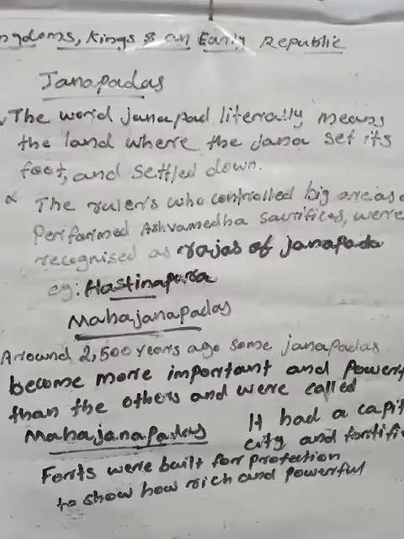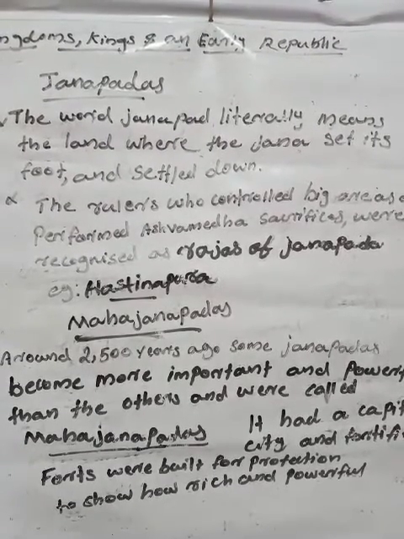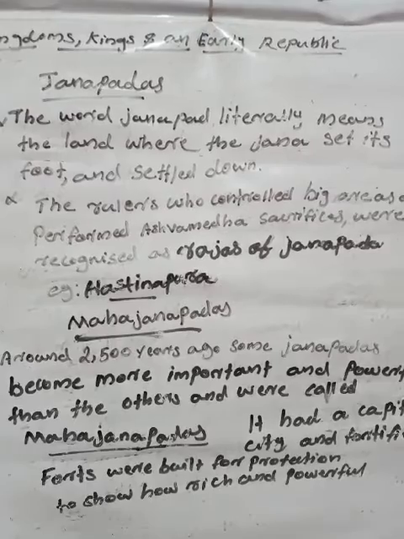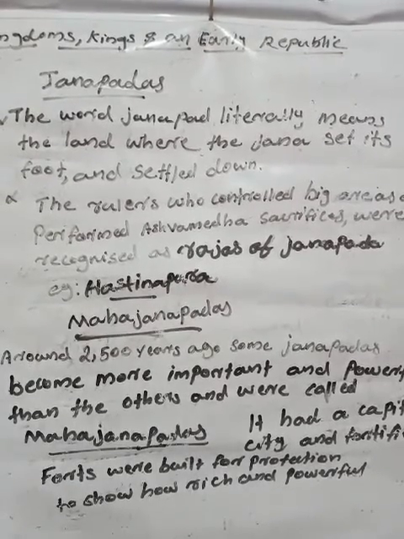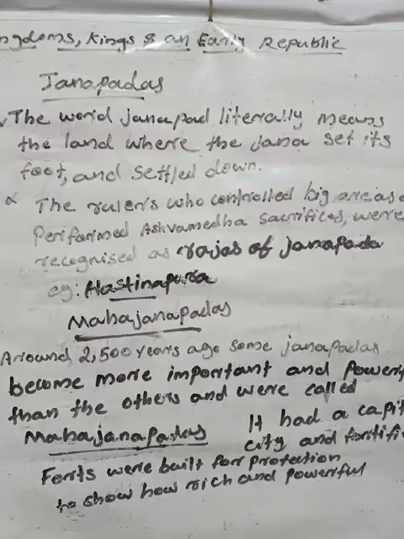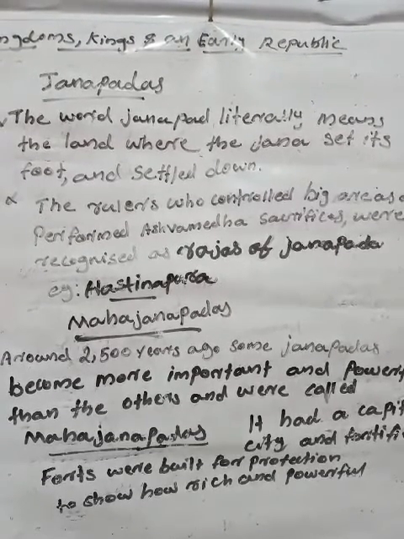In our last video, we studied that the common people are known by different names, that is, Jana, like Purujana and so on. All these things we discussed. So the land of the Jana, the common people, is known as Janapada.